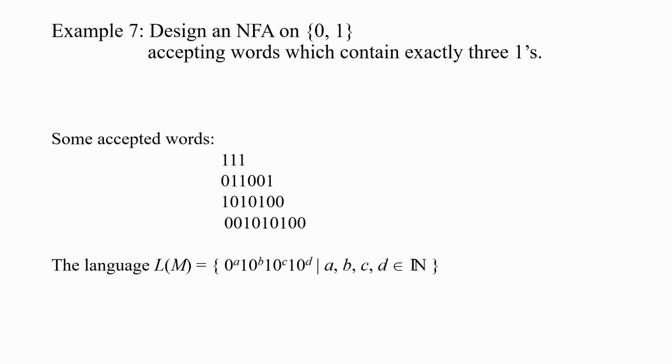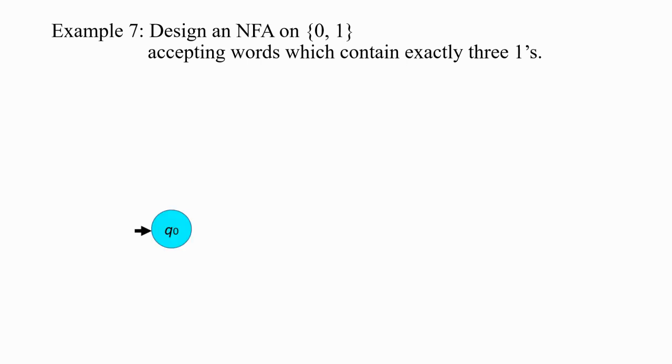So the language is the set of 0 to the power A, 1, 0 to the power B, 1, 0 to the power C, 1, 0 to the power D, where A, B, C, D are elements of the natural numbers. So we start with Q0, that is the initial state.